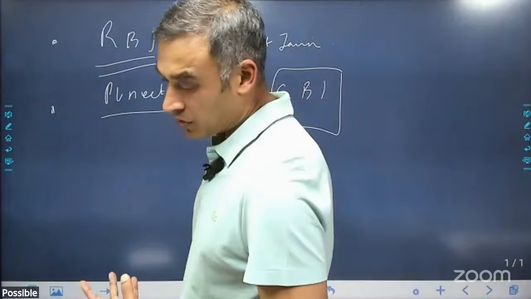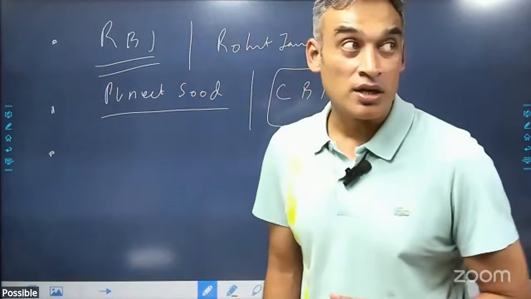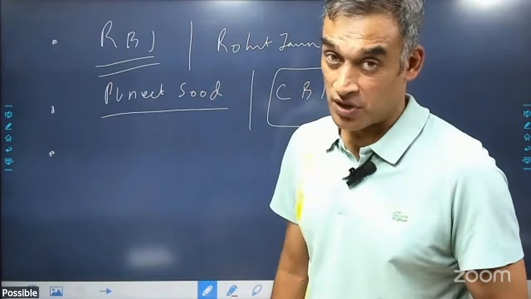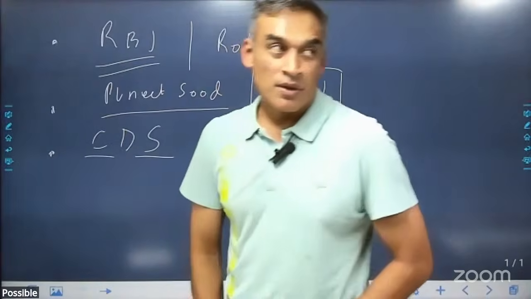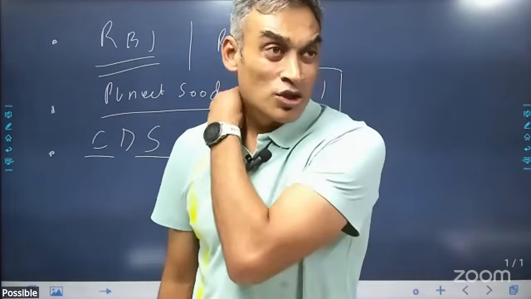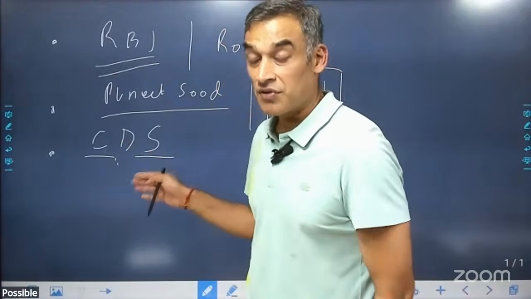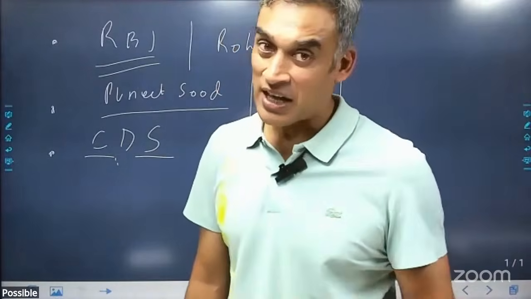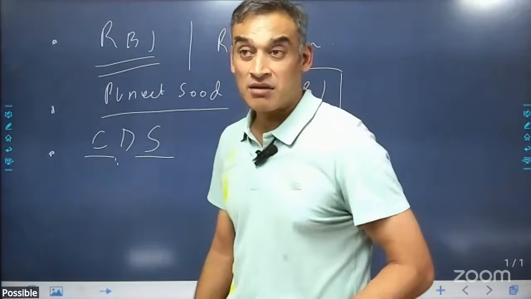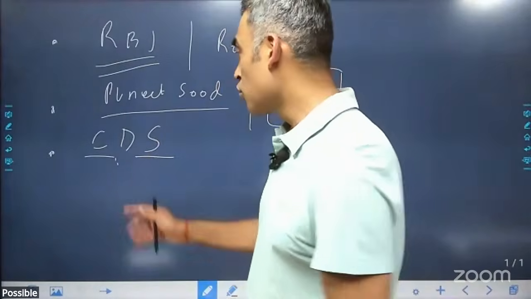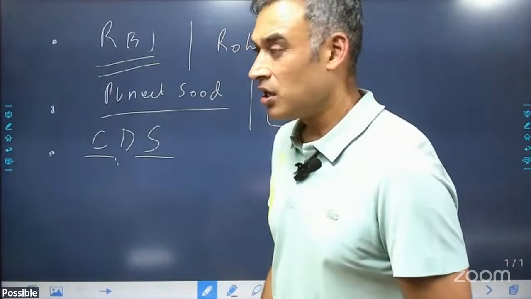The next thing we have to look at is some of the important appointments that have taken place in the month of May. The first thing that comes to my mind is we have a new CDS now, right? CDS is Chief of Defence Staff. The first CDS was Bipin Rawat. He died in a helicopter crash when he was going to Wellington. And then we had General Anil Chauhan, who has now handed over to Subramani, right?